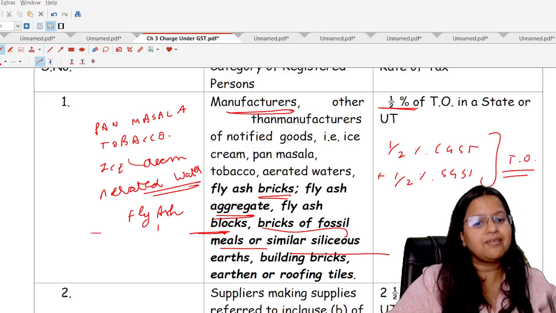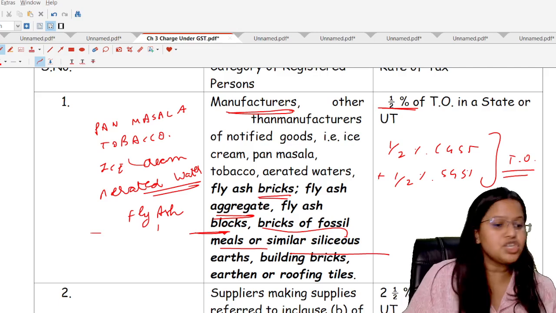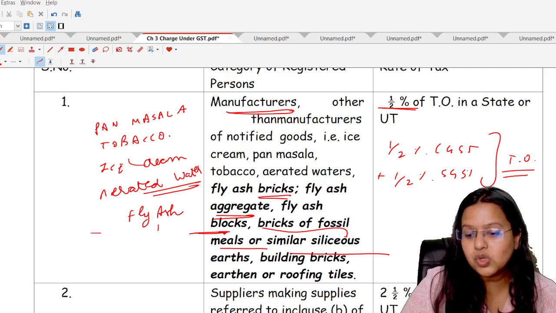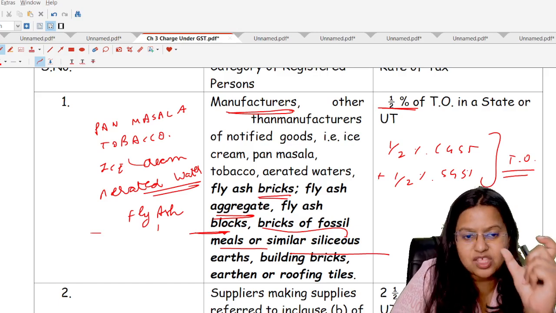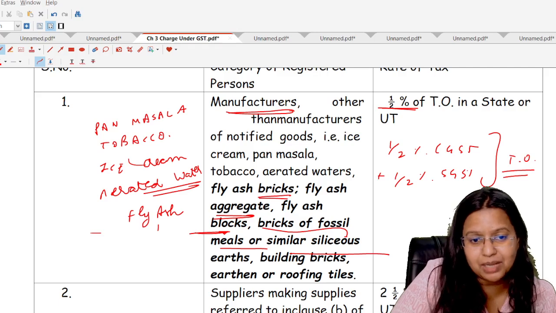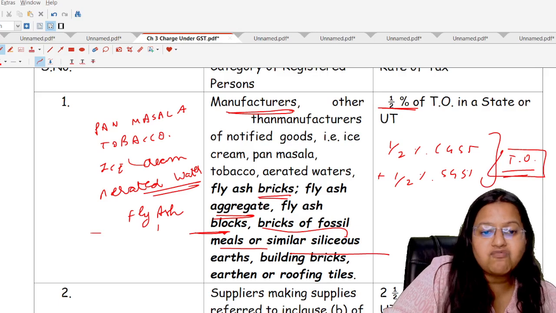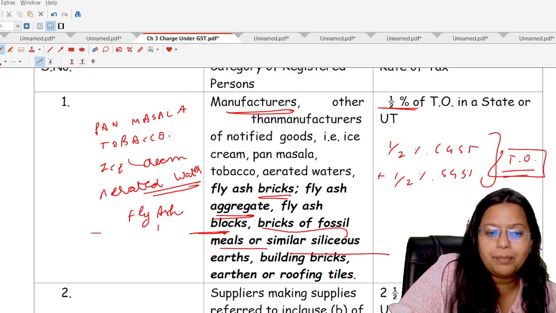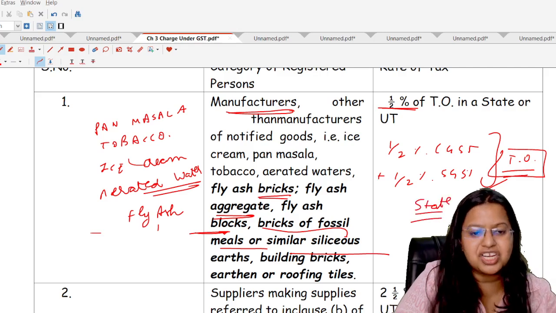Students are paying the tax to the government on the basis of their GST registration number, and it is for a particular state. So the turnover for paying tax will be the turnover of that particular state for which GST registration has been taken.